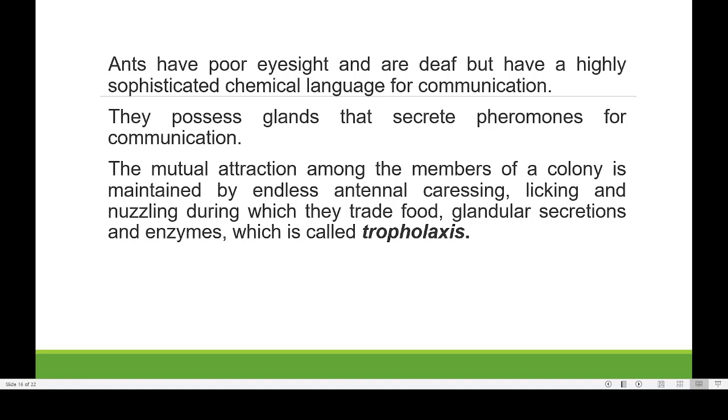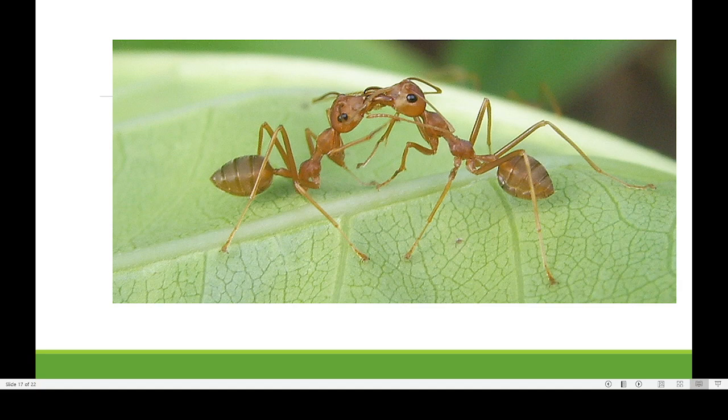In the last class I talked about pheromones. Pheromones are scent molecules. They produce a type of scent molecule known as pheromones, and these pheromones attract the members of the colony, through their endless antennal caressing. See, this is known as the antennal caress. It is not kissing, they are actually sharing their smell molecules with each other.